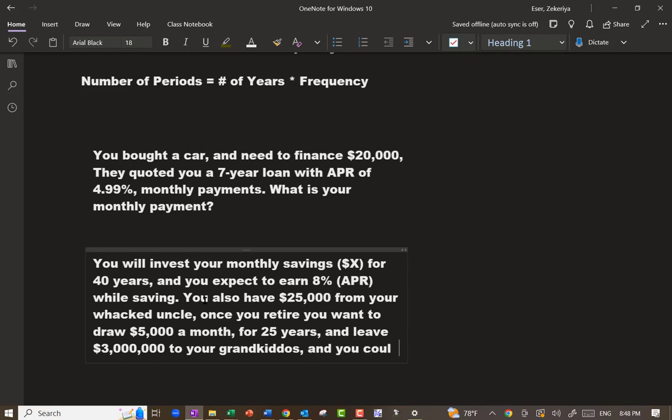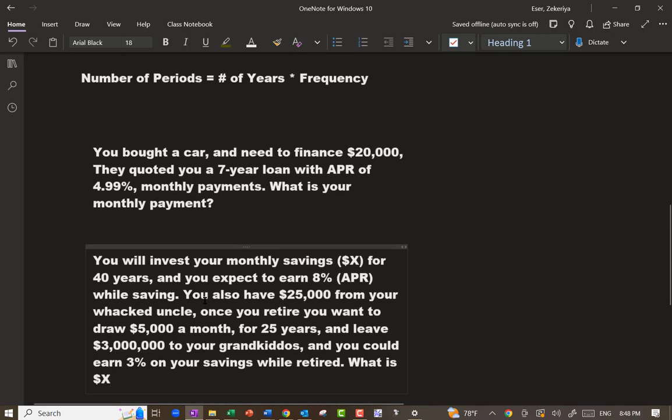and you could earn 3% on your savings while retired. Since you're retired, you're going to take lower risk. You're going to switch from stocks to bonds. What is $X? Your monthly savings every month.